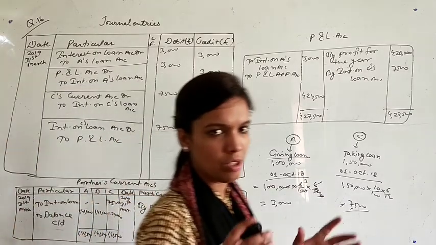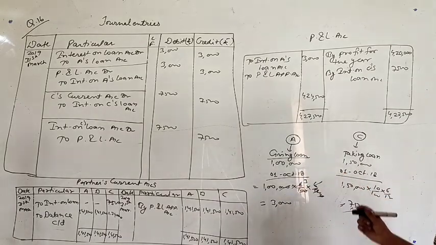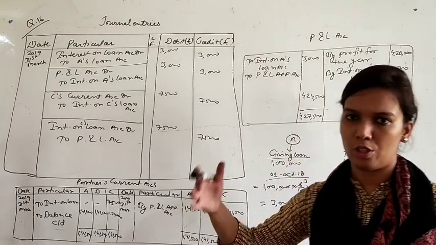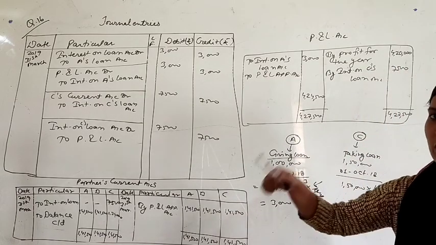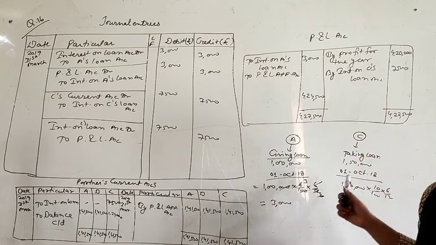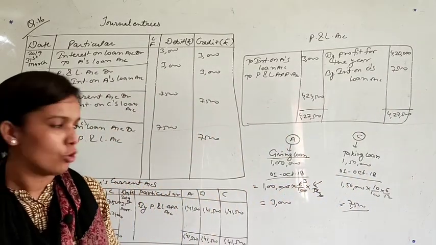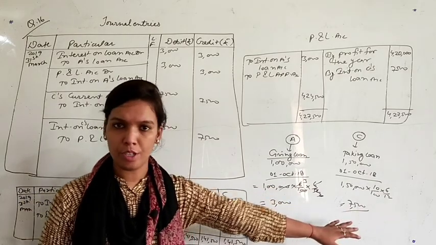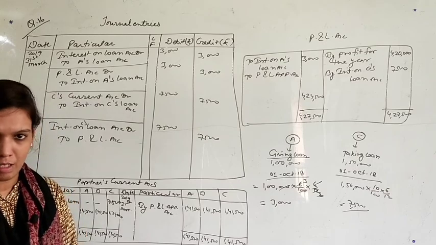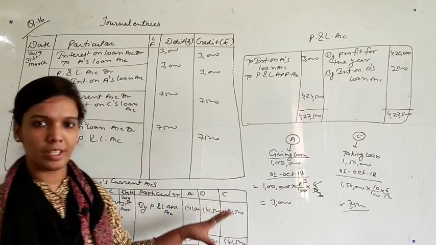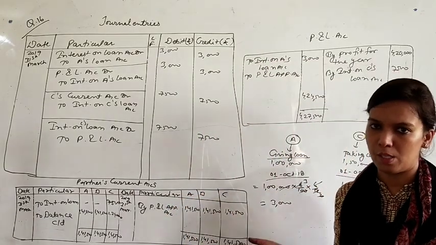What was in this question? Again, I am summarizing that only this was the different point: till the 16th question we were only studying about giving loans by a partner to the firm, but in this question one more loan we studied, that is a partner taking a loan from the firm. So how we will treat both these points that we have studied in this question. If you have any doubt, then you can consult with me, but you should study it very carefully, very deeply, then you will easily understand these points.